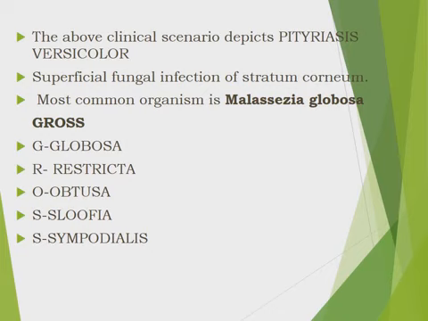Then the most common organism is Malassezia globosa. Globe, common. Remember like that, Malassezia globosa. And the mnemonic for remembering the organisms is GROSS. G stands for globosa, R for restricta, O for obtusa, S for slooffiae and S for sympodialis.